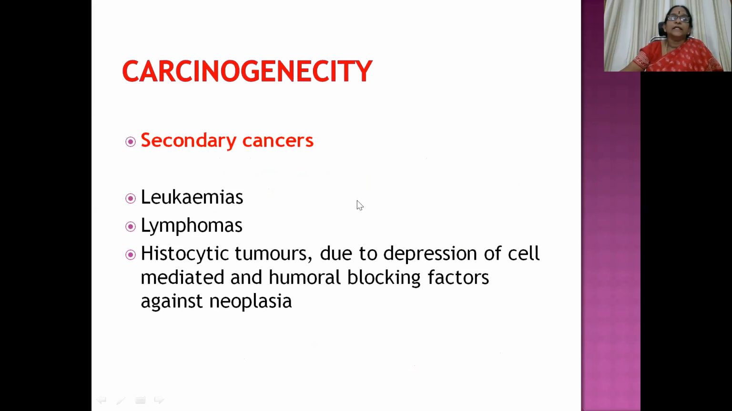Then secondary cancers. The chemotherapeutic drugs or anti-cancer drugs do have tumorigenic potential. Because of this, there is formation of secondary cancers like leukemias, lymphomas, and histiocytic tumors, due to depression of cell-mediated and humoral blocking factors against nucleus.